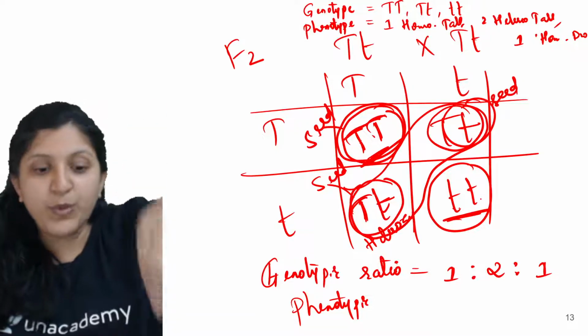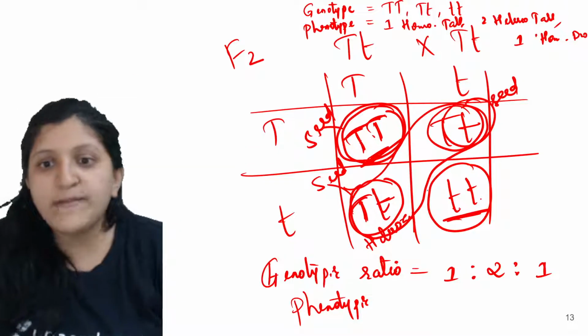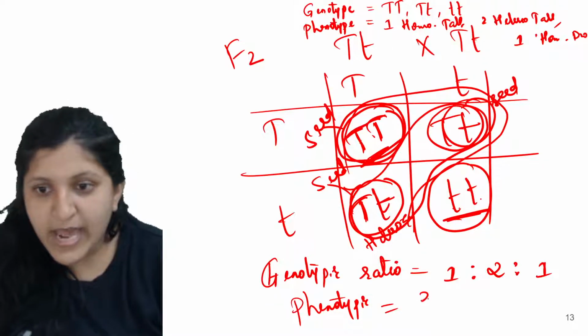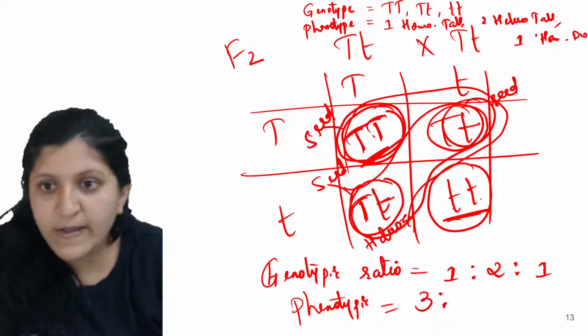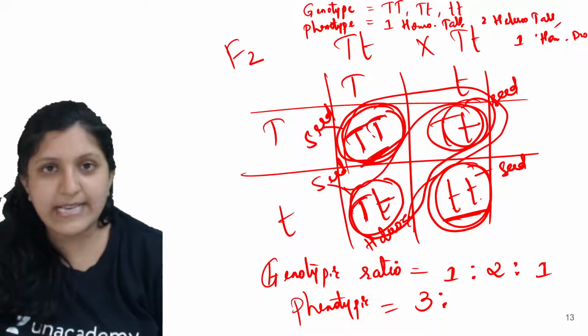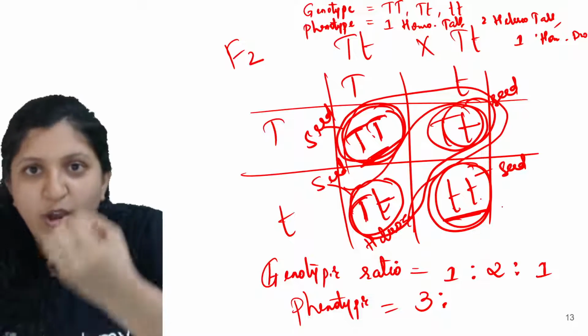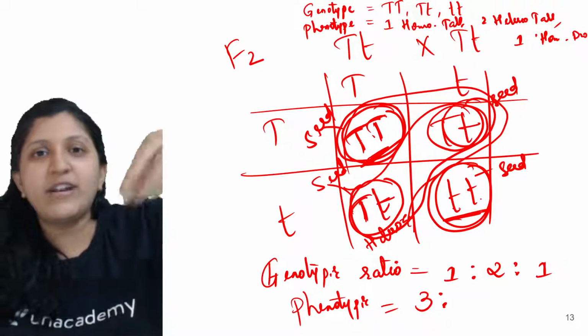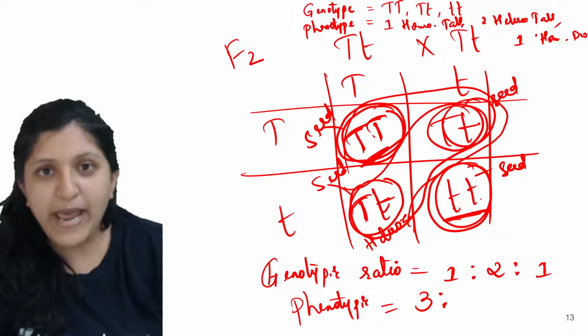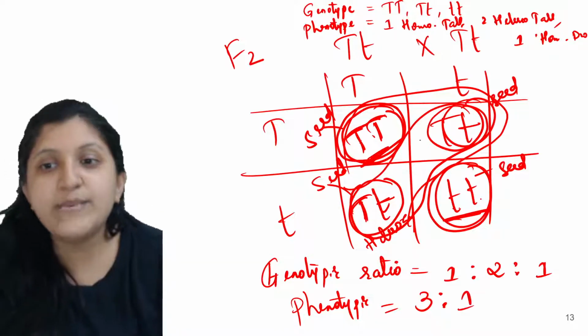When you put them in soil and they grow, all three of them are going to grow tall. That is, three of them are tall. And if you take this seed and put it in soil, even after maximum growth is achieved, it will still remain a short plant. That is a visible character.